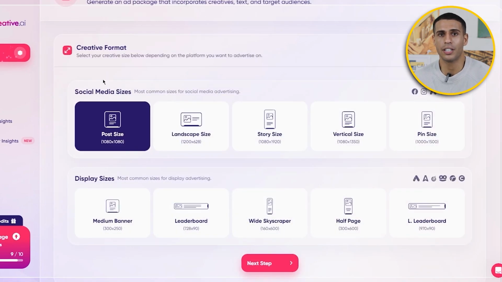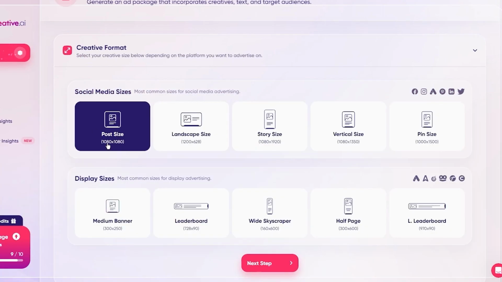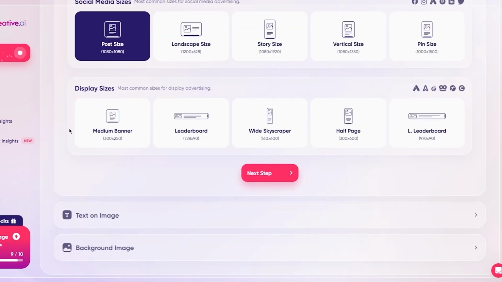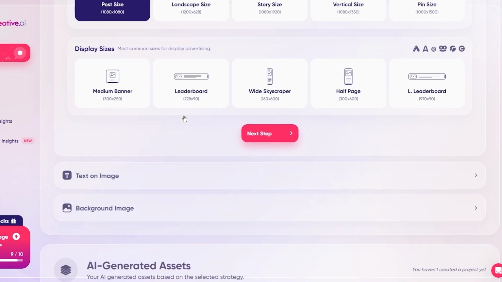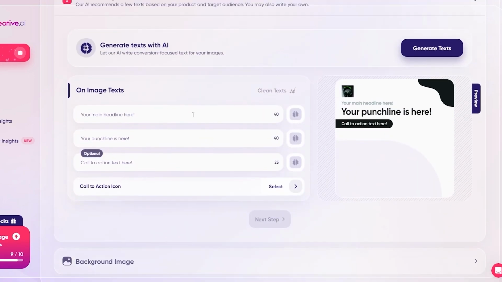Now the first thing you're going to need to do is choose your social media size and how much you want your post size to be. So I'm just going to go with the basic Instagram post size, which is 1080 by 1080. And you have different display sizes that you can choose from. If you want to go with these, you can. Obviously, I'm just going to go with the basic post size and click on next step.